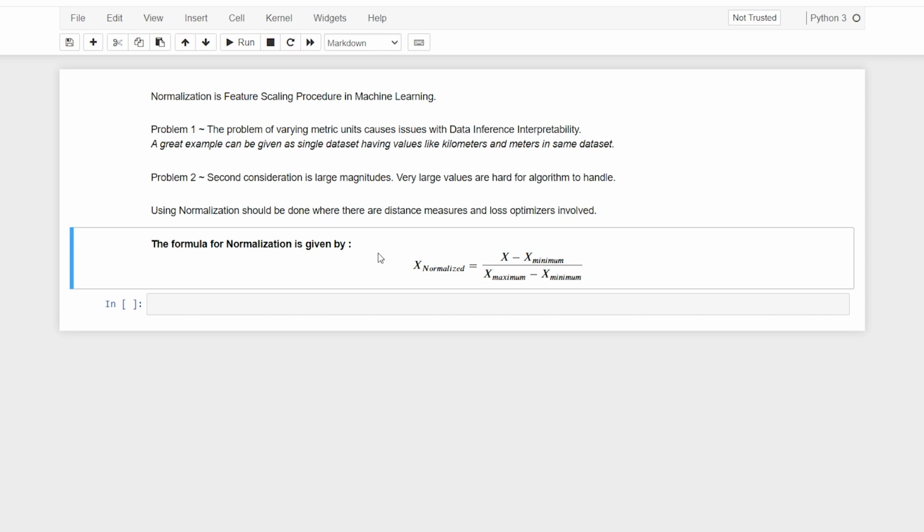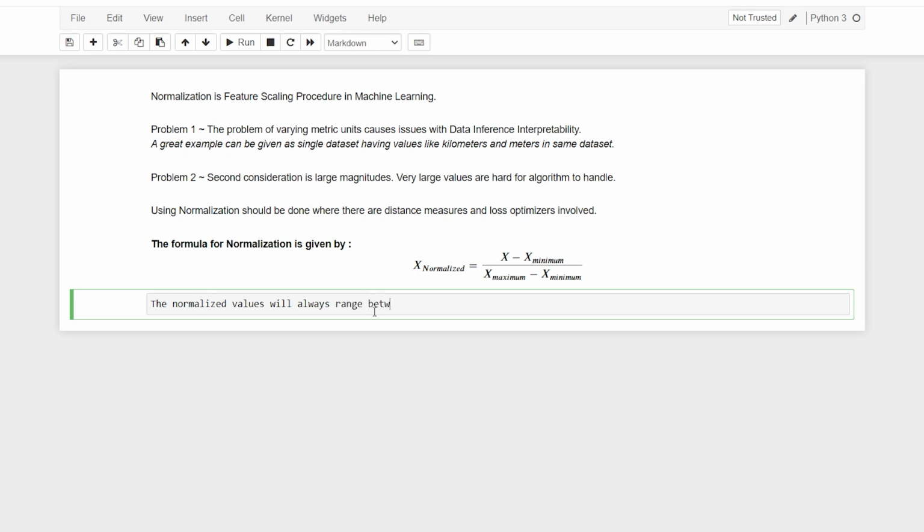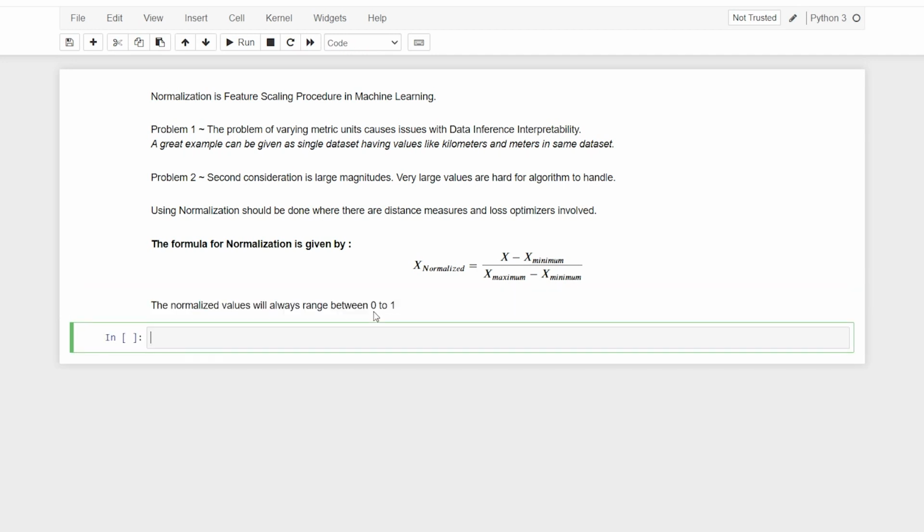These values will always range between 0 and 1. Please understand this, I'll just write that down. The normalized values will always range between 0 and 1. This is very important.